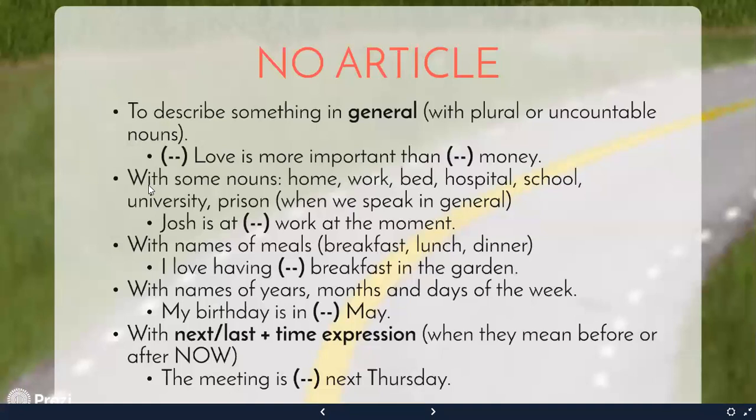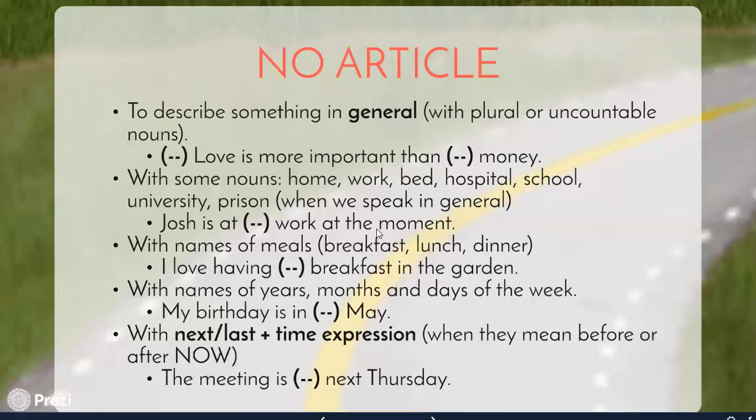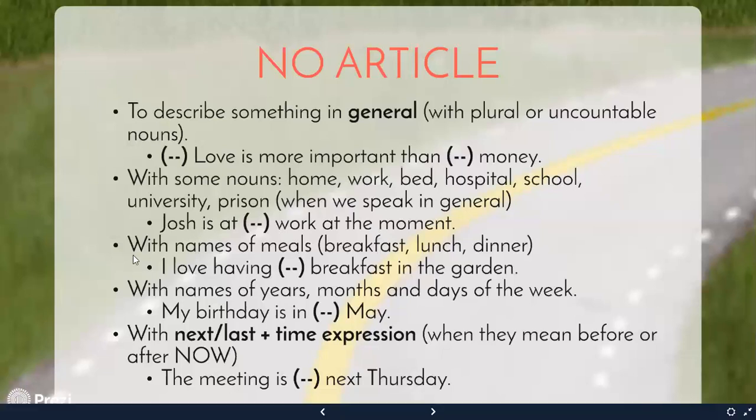We also use nothing with some nouns for home, for example, home, work, bed, hospital, school, etc., when we speak in general. For example, Josh is at work at the moment. I don't say at the work. The same with home. I am at home. I can't say I am at the home, okay? I am in bed, etc. We also use nothing with names of meals.